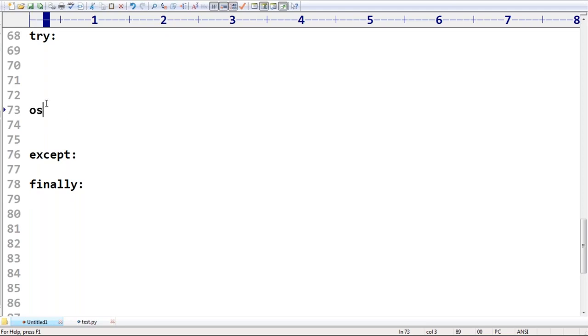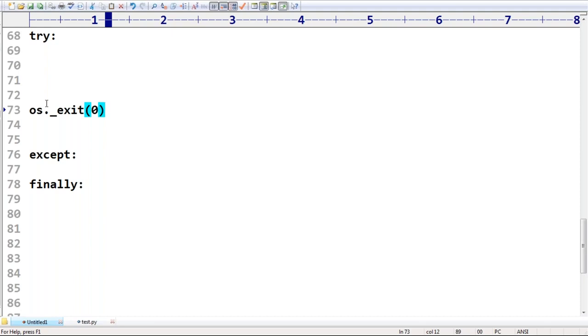What is the method? os._exit(0). Are you getting it? Remember this: os._exit(0).